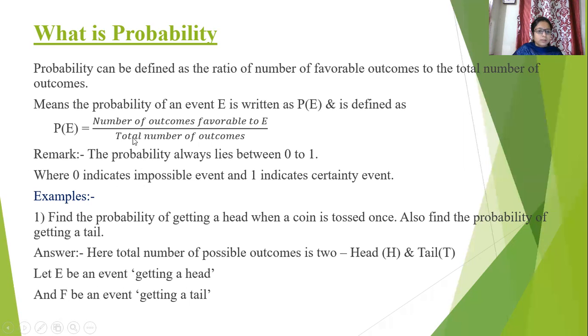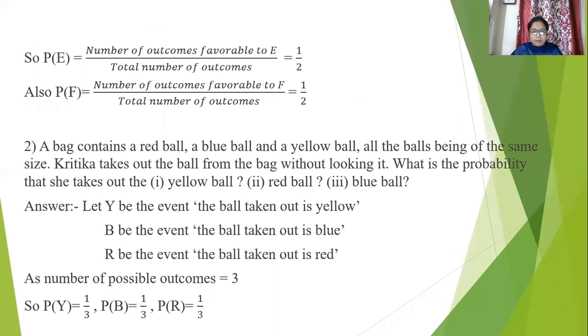Now what is the numerator? Probability of event E is the number of outcomes favorable to E. If we toss a coin one time, the event of getting head is only one outcome, so the numerator is 1 and the denominator is 2. Why is it 2?